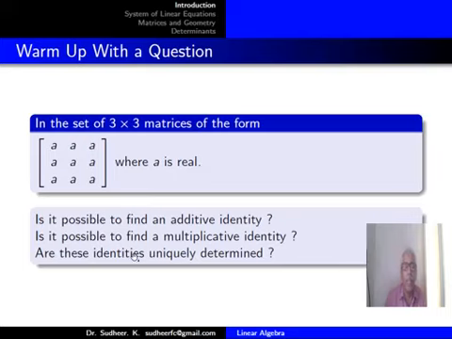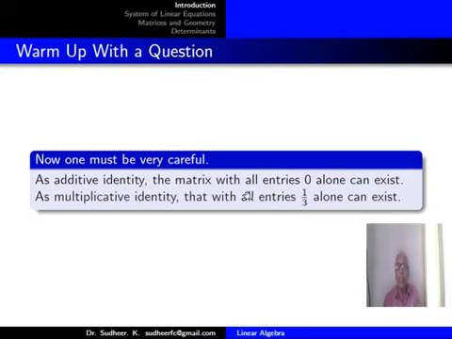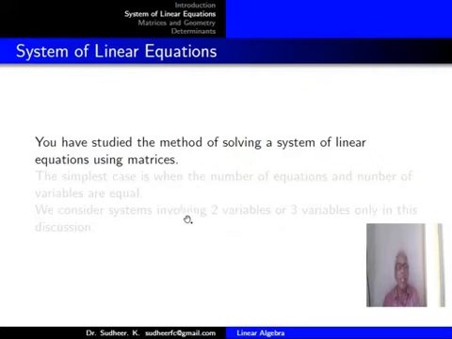the additive identity. And the multiplicative identity, you have seen, is the matrix with all entries 1 by 3. That will be the multiplicative identity, and that is the only multiplicative identity in this set. And that matrix with all entries 1 by 3 belongs to this set also. So our question is answered completely. Only the matrix with all entries 0 will be the additive identity, and the multiplicative identity will be that matrix with all entries 1 by 3. So these will exist and they will be unique.